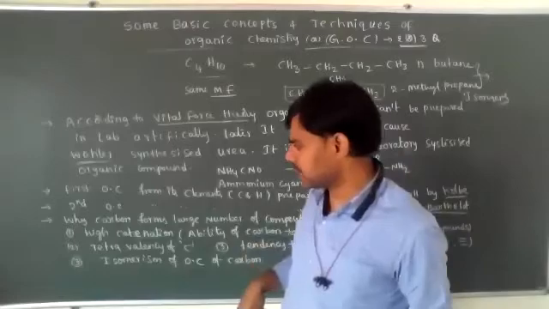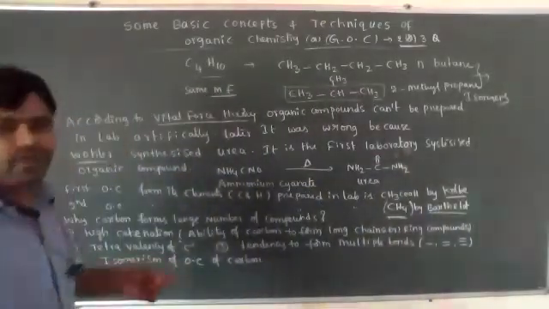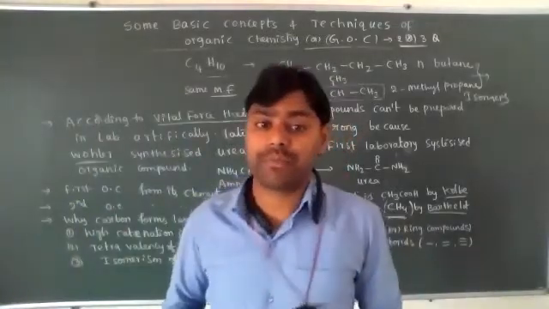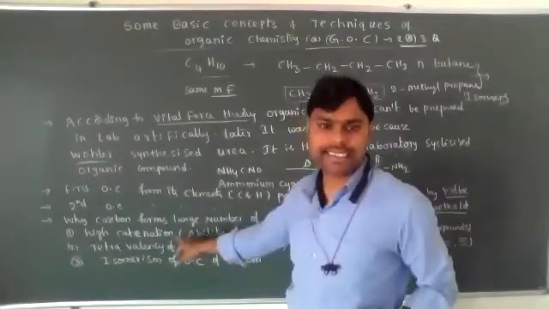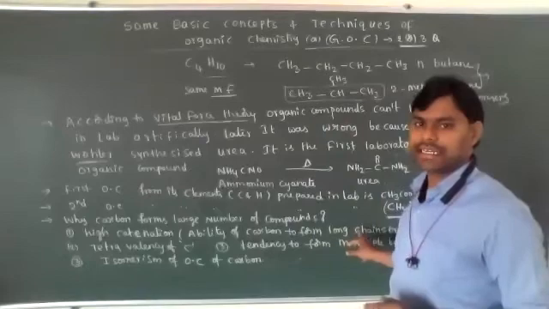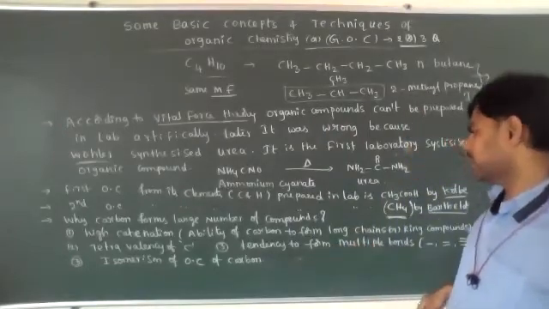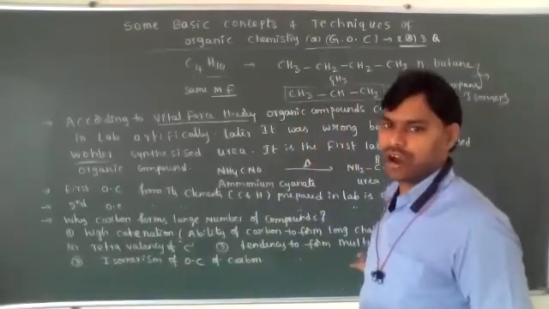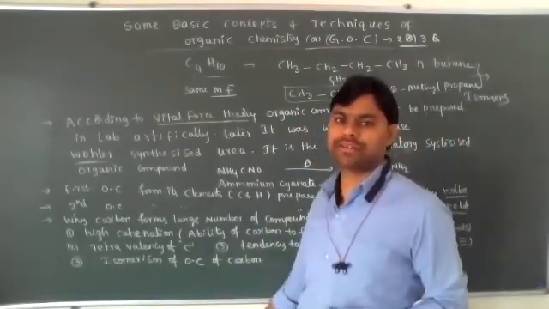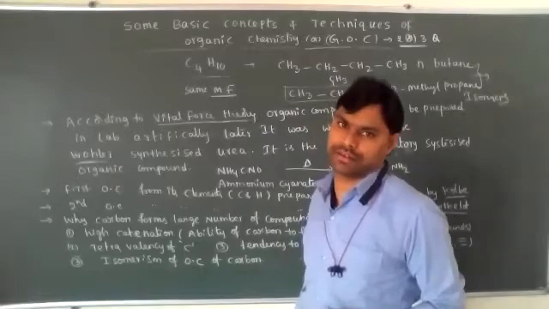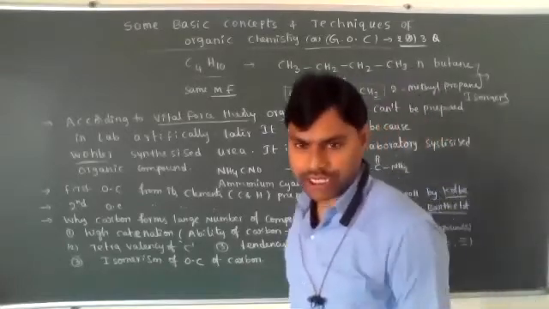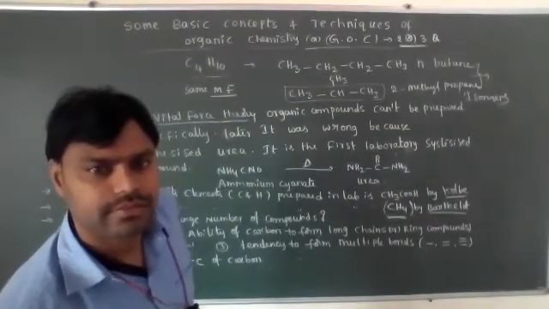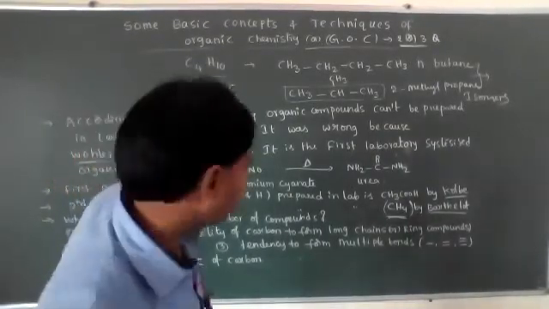So due to these reasons, carbon forms a large number of organic compounds: because of its highest catenation ability, and the second one is its tetravalency and tendency to form multiple bonds, and isomerism of organic compounds of carbon. Okay, understood? Clear, dear students?